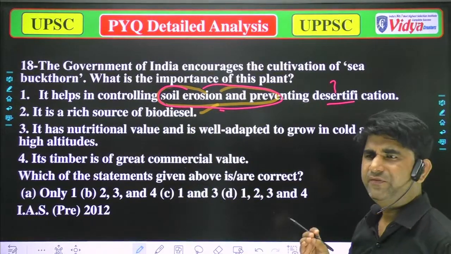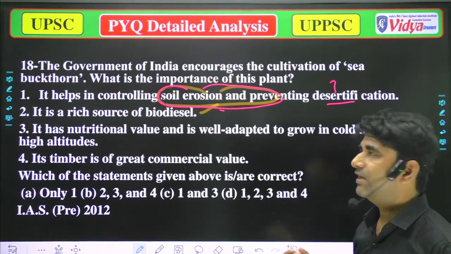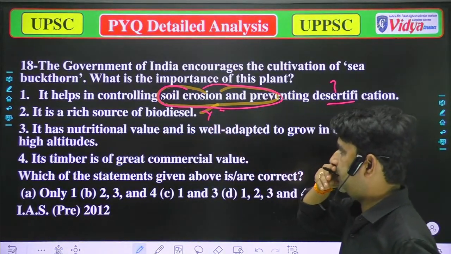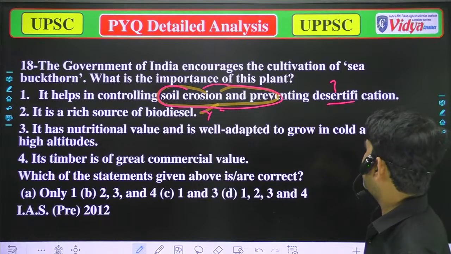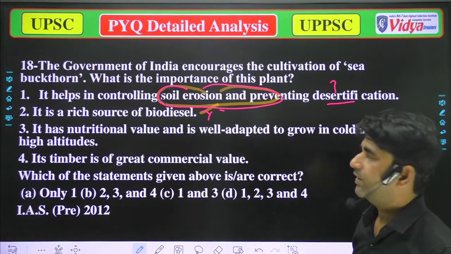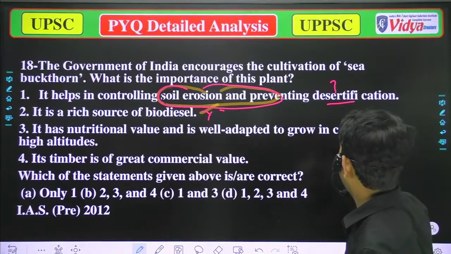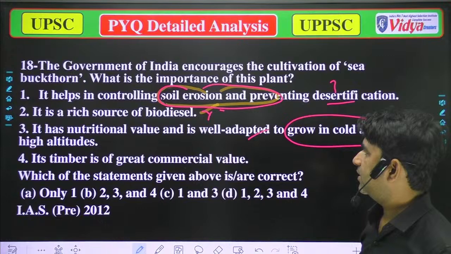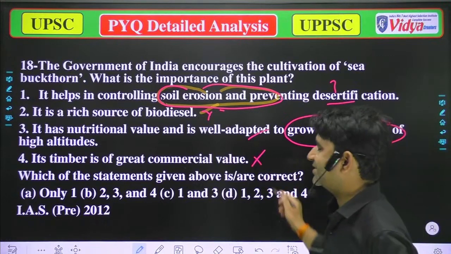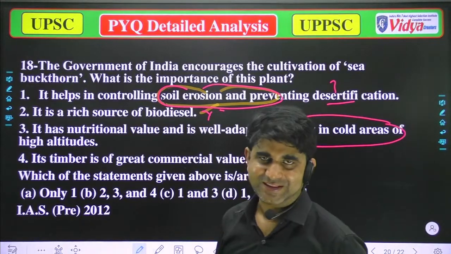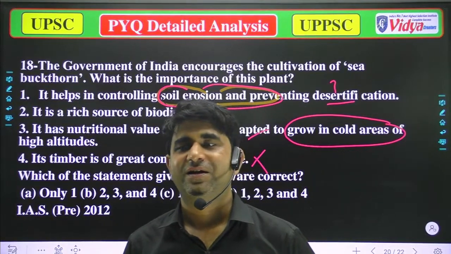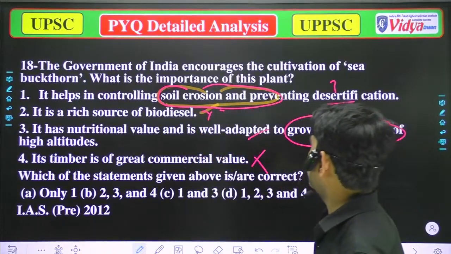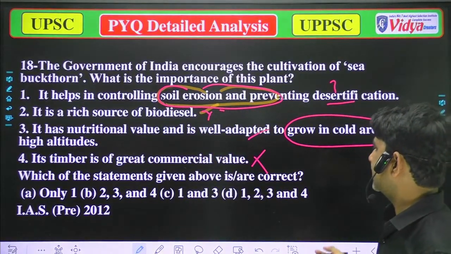I think we have not heard that buckthorn could be used as a biodiesel, so that's not true. Option three: it has nutritional value and is well adapted to grow in cold areas of high altitude. Yeah, that's true. Option four: its timber is of great commercial value. That's not true. So options 1 and 3 are correct, so option C is correct.